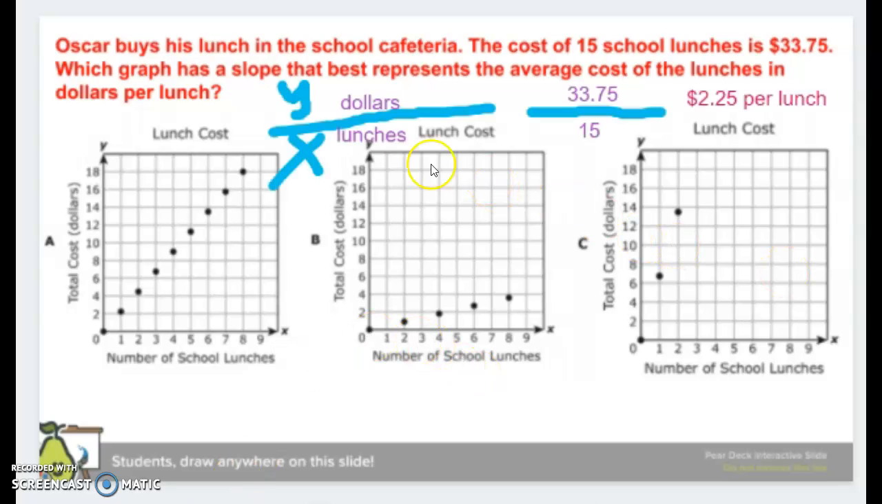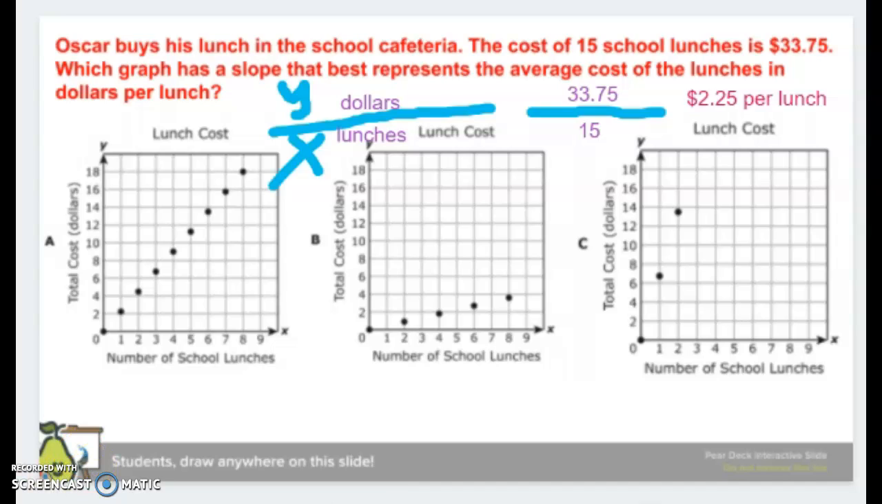Okay, if you notice, I started with y over x. I went to my y-axis. I noticed that it was in dollars, so I labeled it. My x-axis are my lunches. I labeled it. Then I went to my word problem and I grabbed the numbers that I needed, right? So for dollars, I put 33.75. For lunches, I put 15. I divided those and I got 2.25 per lunch. So 2.25 is the new number that we're looking for, and we're looking for one lunch, right?